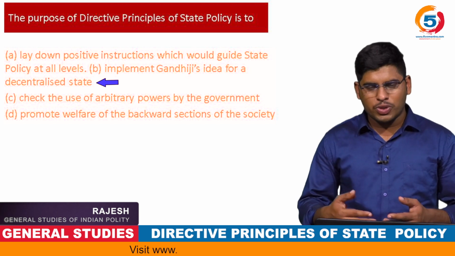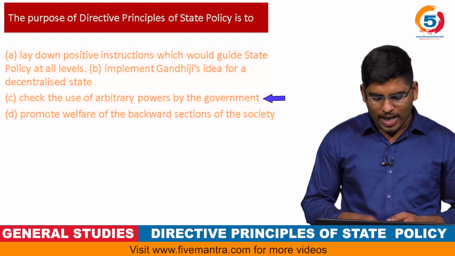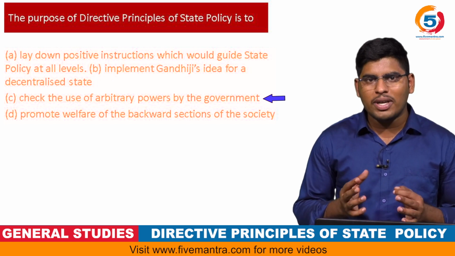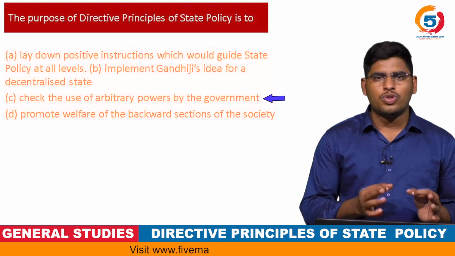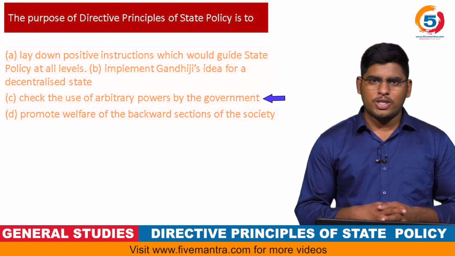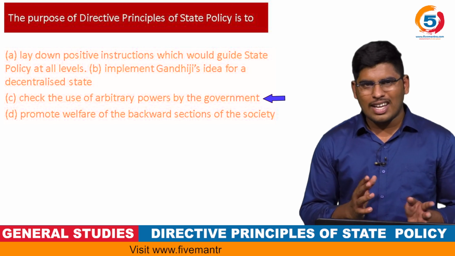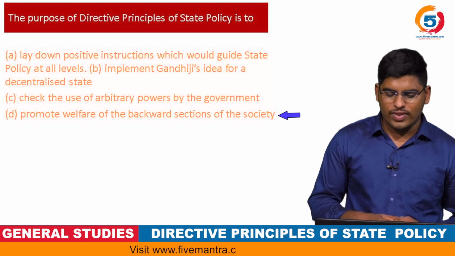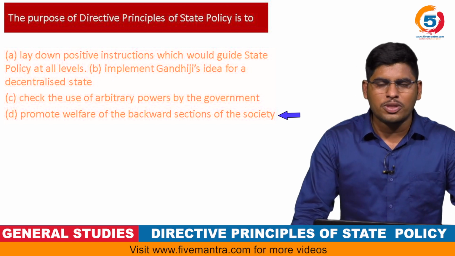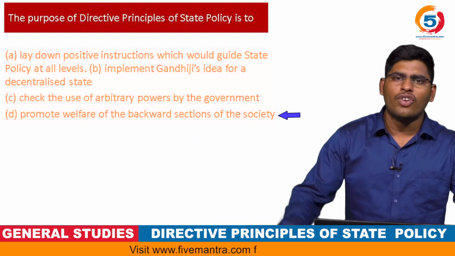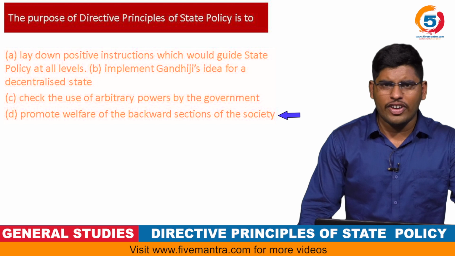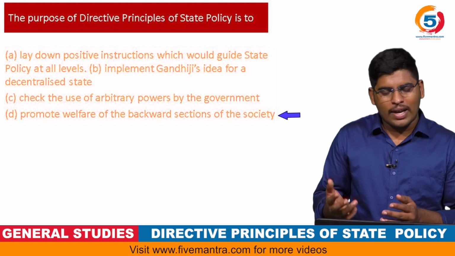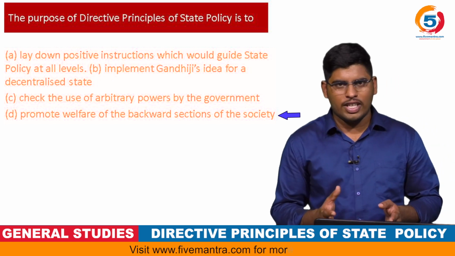Coming to the third option, checking the use of arbitrary powers by the government, that is the wrong statement, because fundamental rights check the arbitrary powers used by the government, not the Directive Principles of State Policy. So the third option you can eliminate directly. Fourth option: it promotes welfare of the backward sections of the society. Obviously, as I told you earlier, the Directive Principles are meant to meet the ends of the social and economic welfare order. So promoting the welfare of the backward sections is one of the themes of the Directive Principles.